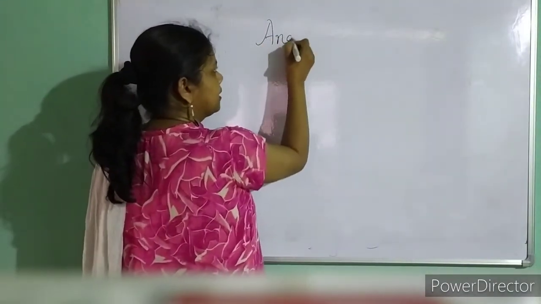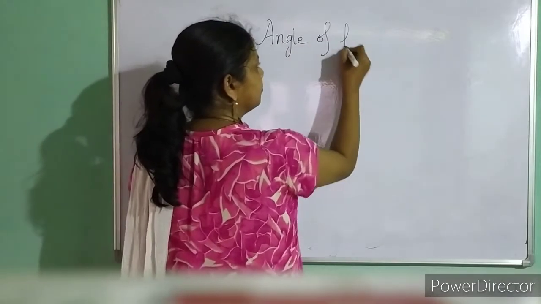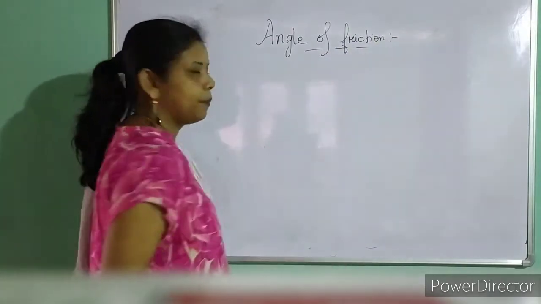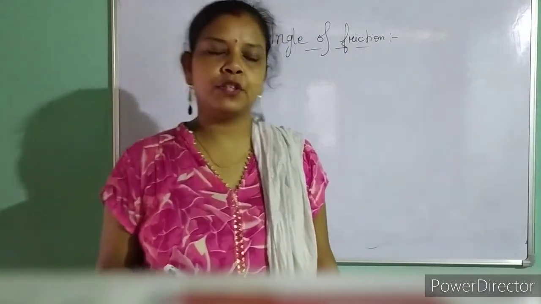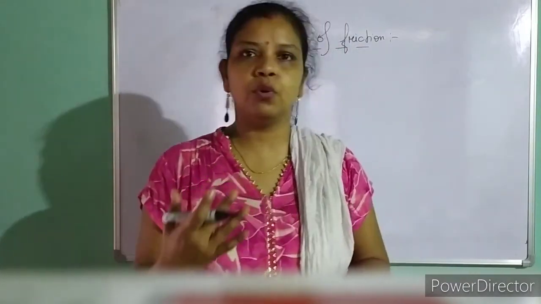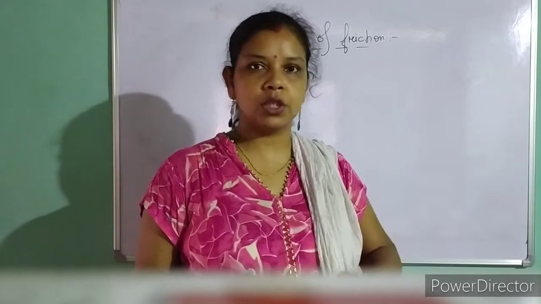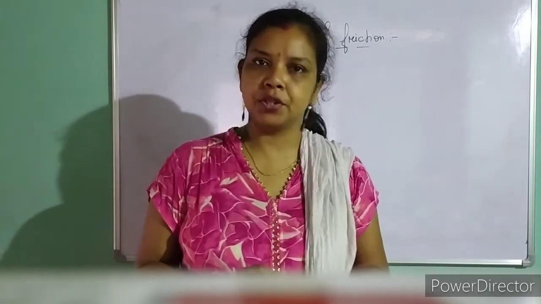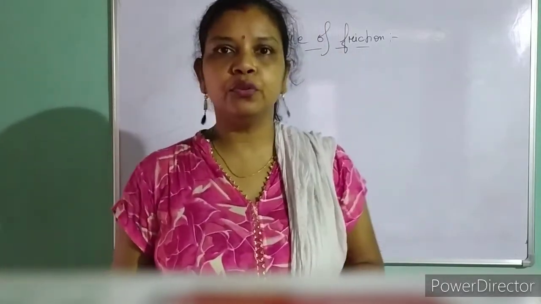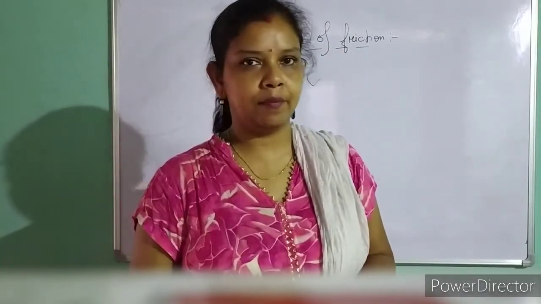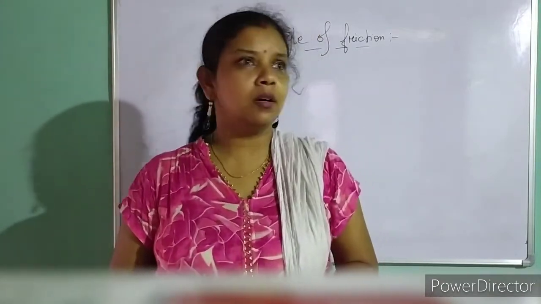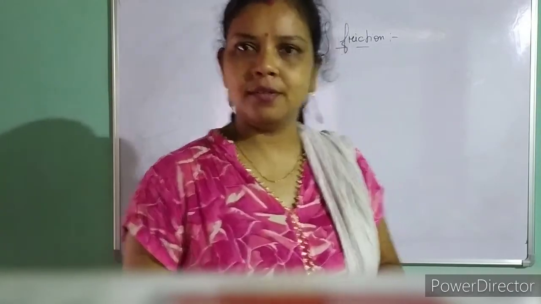My first topic here is angle of friction. Already we came to know what friction is, we know the laws of friction, and then the coefficient of static friction and the coefficient of kinetic friction. Before I move to the angle of friction, I would like to ask one thing: what is the unit or the dimension of the coefficient of friction?